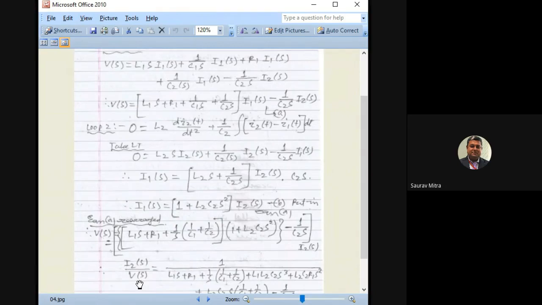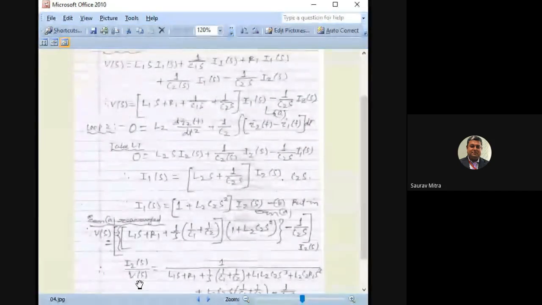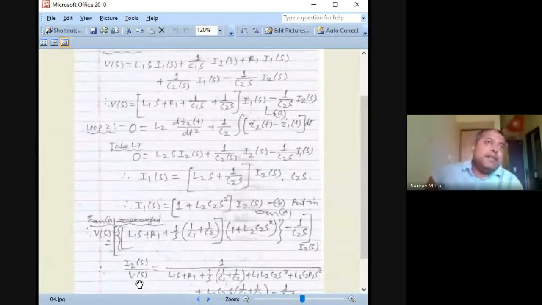That is, I will give you the same circuit and I'll ask you for the mechanical system, find out the transfer functions, that is x1s by Fs and x2s by Fs, and show that the electrical equivalent, that is the FV analogy, will be equal to Q1s by Vs and Q2s by Vs. That you have to prove.